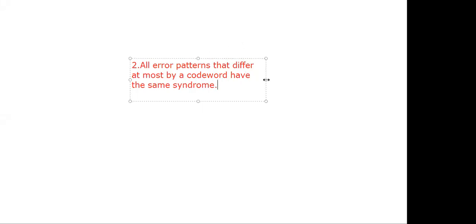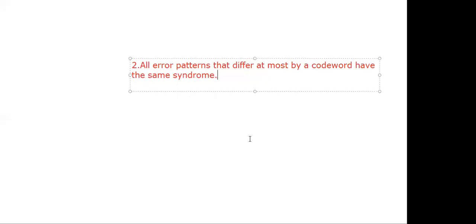So this is the statement. All error patterns that differ at most by a code word have the same syndrome.